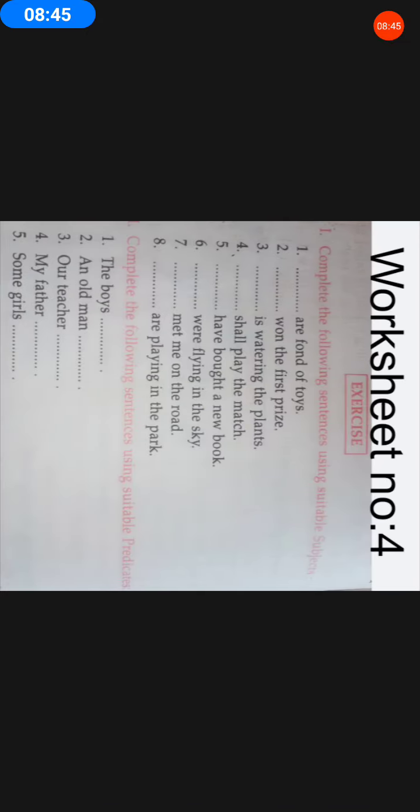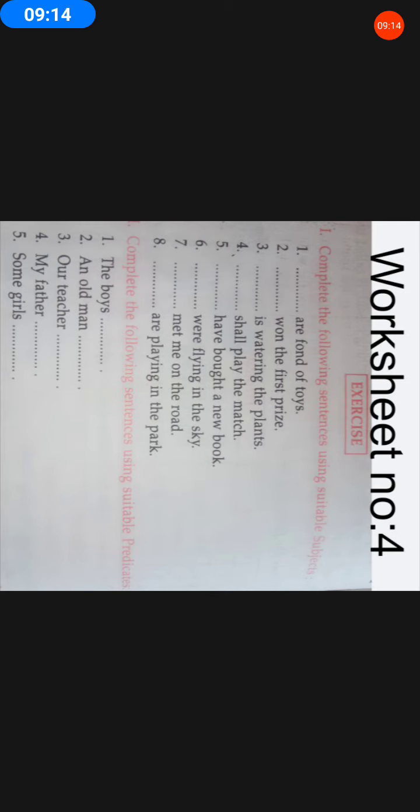Now a very interesting task is waiting once you have finished the session on the topic, parts of the sentence. You have a worksheet here which you need to complete. I'll clear it by reading it to you. There are two main headings you need to work out. The very first is to complete the following sentences using suitable subjects.